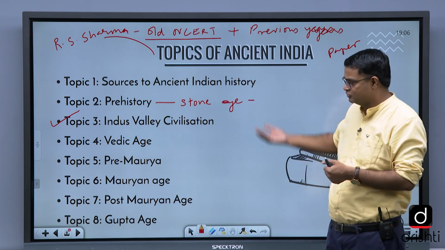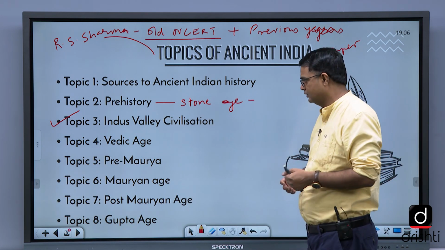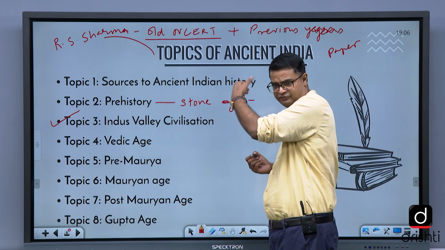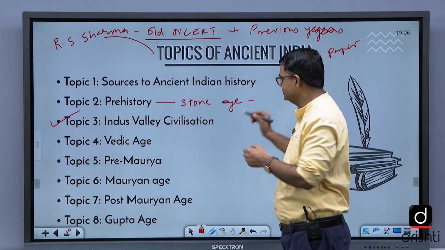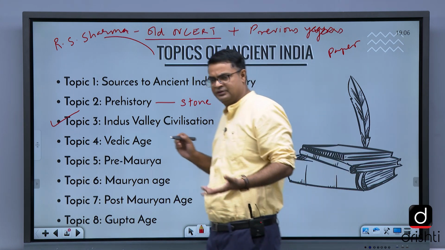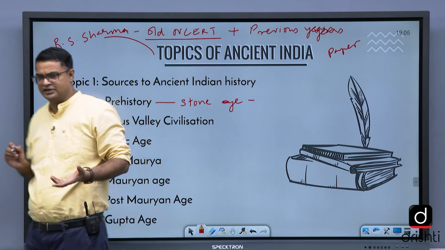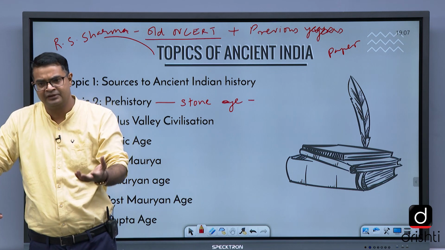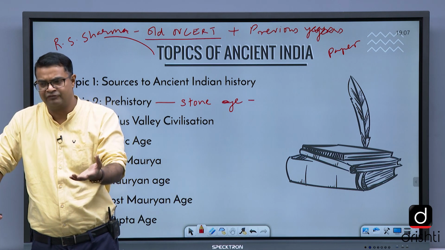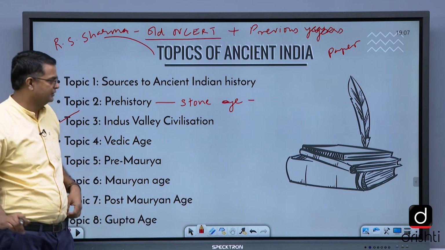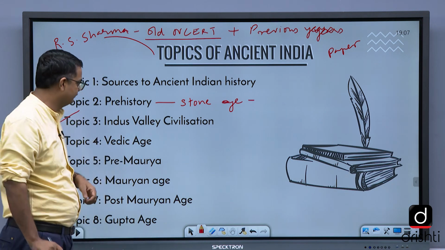So it is a part of sources also, which helps in reconstruction of the history of the Mauryan period. In prehistory, we study about the Stone Age: Paleolithic, then Mesolithic, then Neolithic, then Chalcolithic and Megalithic, and the religious and economic aspects of that period, the stone tools and all these kinds of things.